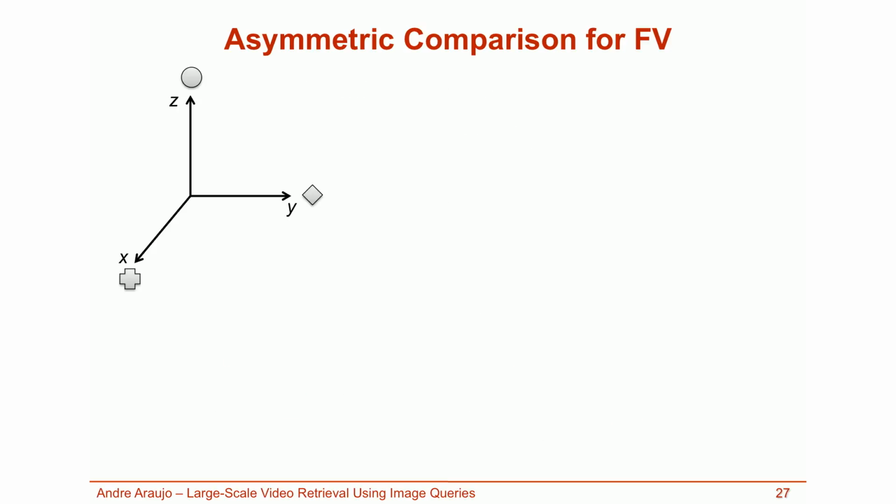We can illustrate this problem in 3 dimensions as follows. Consider the simplified case where each component corresponds to a different type of feature, x, y, or z. Each component in practice would correspond to a different Gaussian in the Fisher vector. First, remember that the comparison metric for Fisher vectors is cosine similarity, since Fisher vectors are L2 normalized. In other words, we want the angle between corresponding images to be as small as possible. Say the blue vector Q corresponds to the query vector containing only visual patterns like x and y, not containing z. So it's a vector that lives on the xy plane.